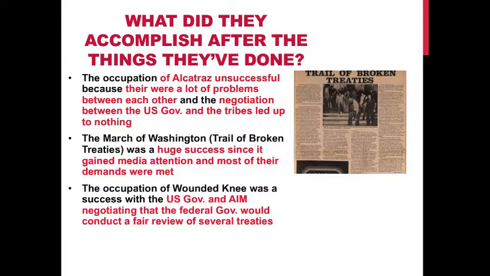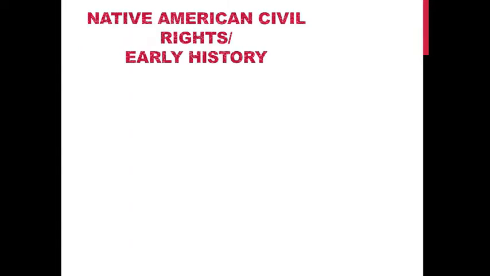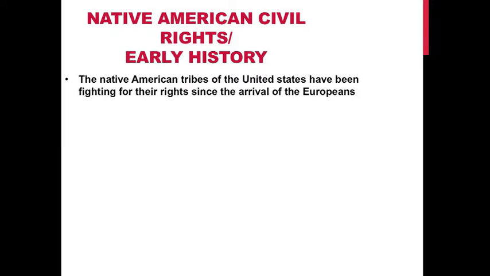Next is the occupation of Wounded Knee, which was a success as well, with the U.S. government and AIM negotiating that the federal government will conduct a fair review of several treaties. As you can see in this photo, AIM is negotiating with the federal government. So what we're going to be talking about next is Native American civil rights and its early history. The Native American tribes of the United States have been fighting for their rights since the arrival of the Europeans. With the arrival of the Europeans in the Americas, the way of life for Native Americans changed forever.